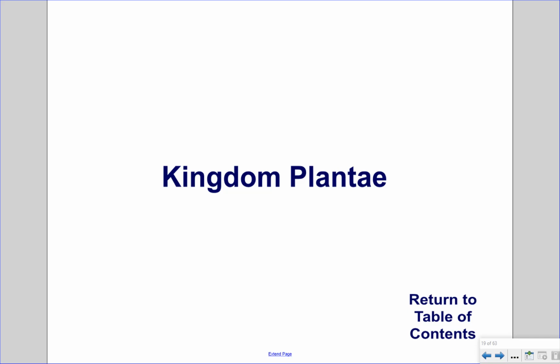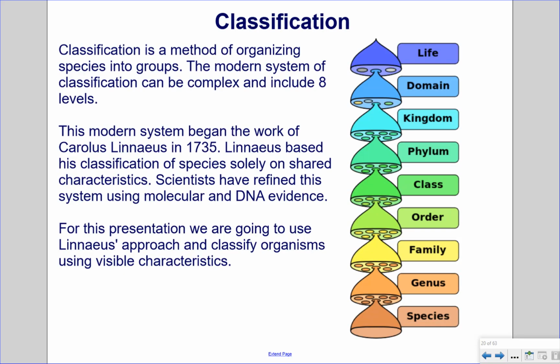Kingdom Plantae. Classification. Classification is a method of organizing species into groups. The modern system of classification can be complex and include 8 levels. This modern system began with the work of Carolus Linnaeus in 1735.